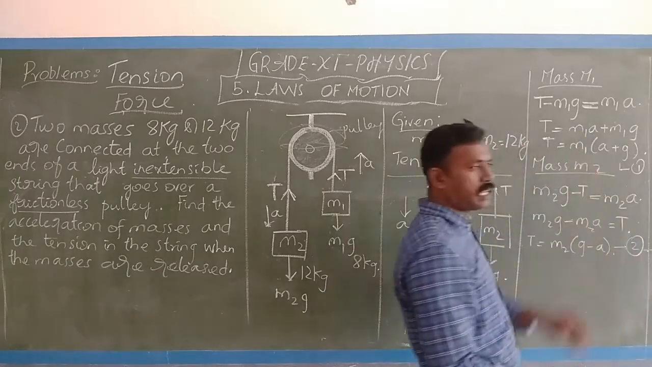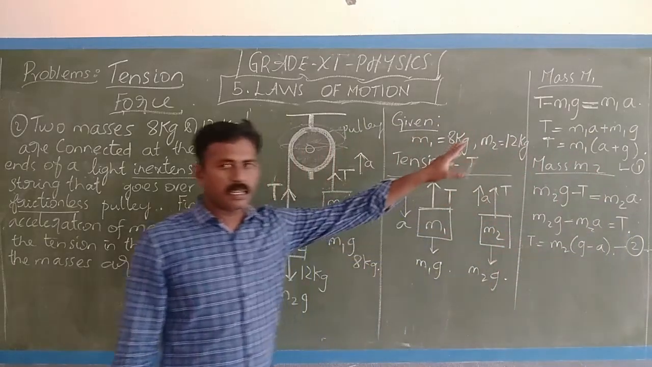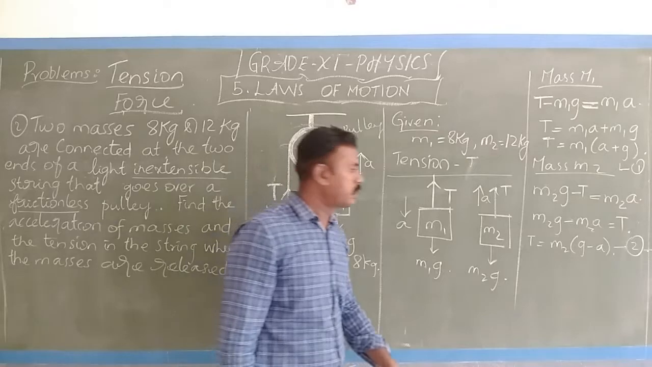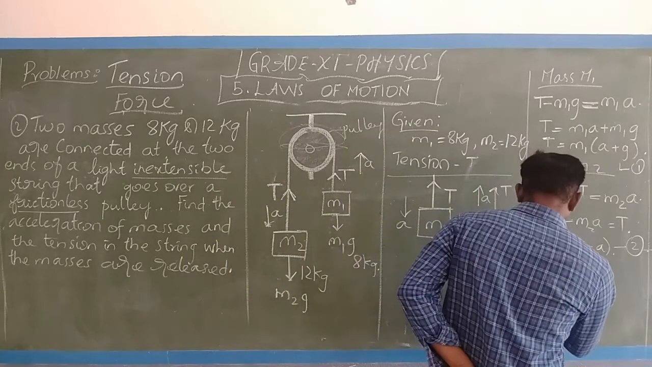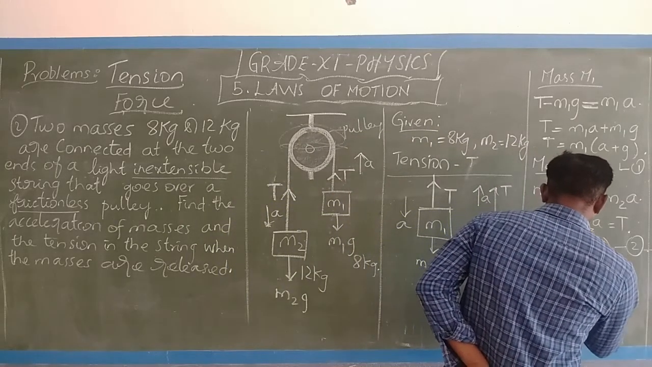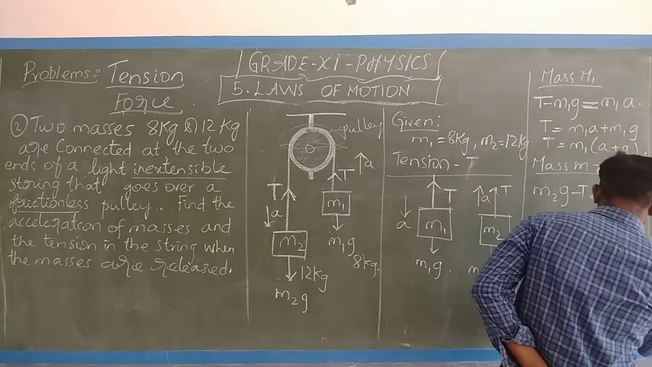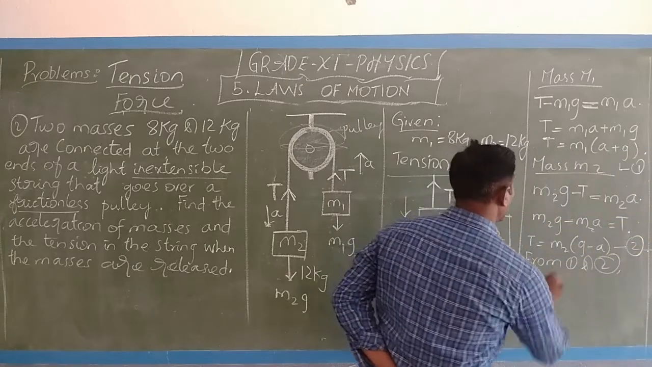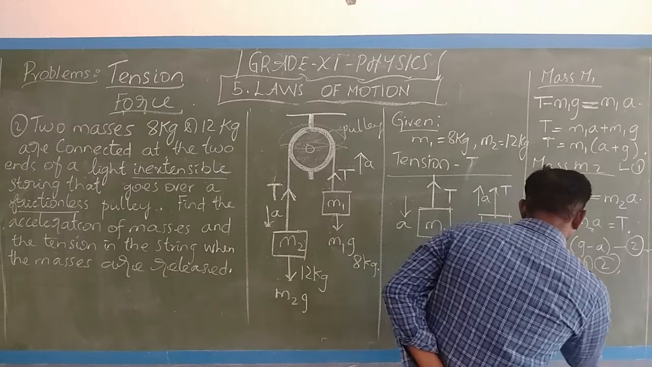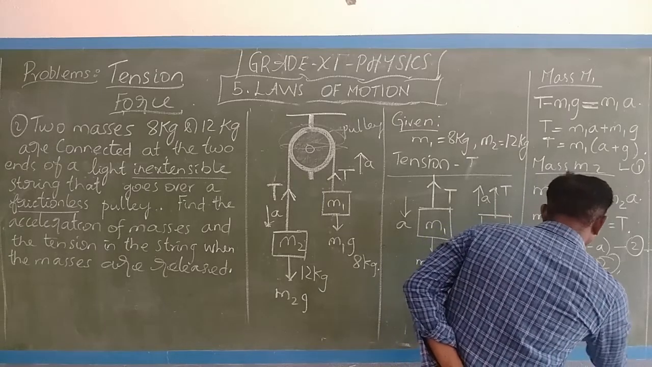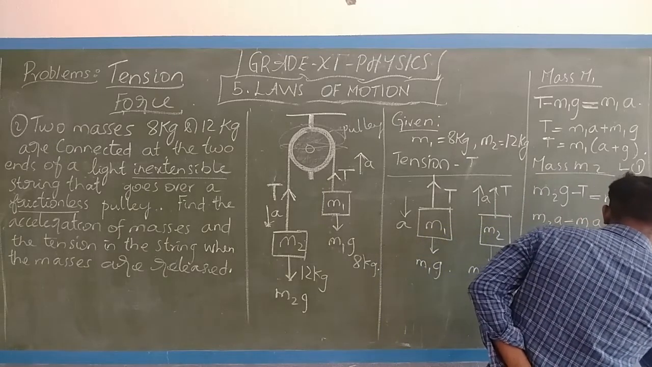Now I will equate both values from 1 and 2, since both are T. So M1 times (a plus g) equals M2 times (g minus a).